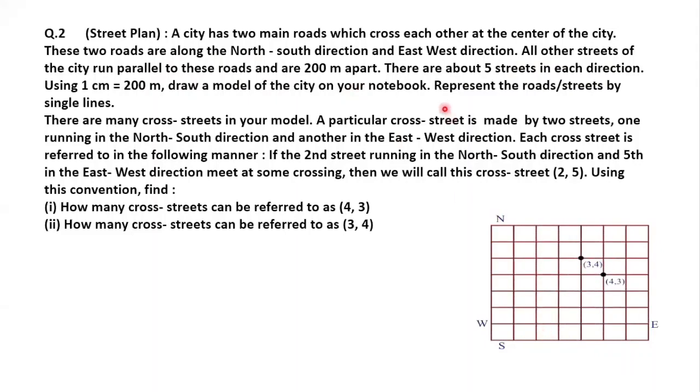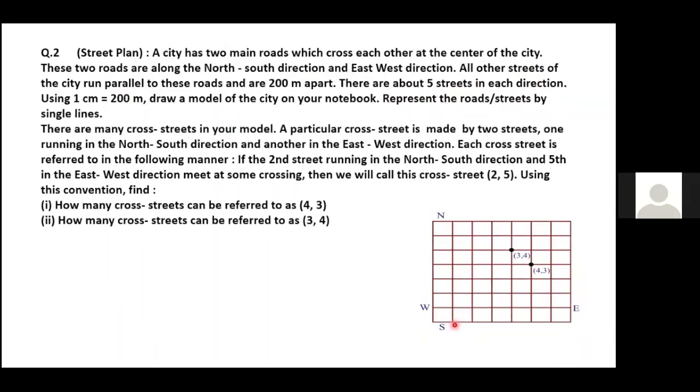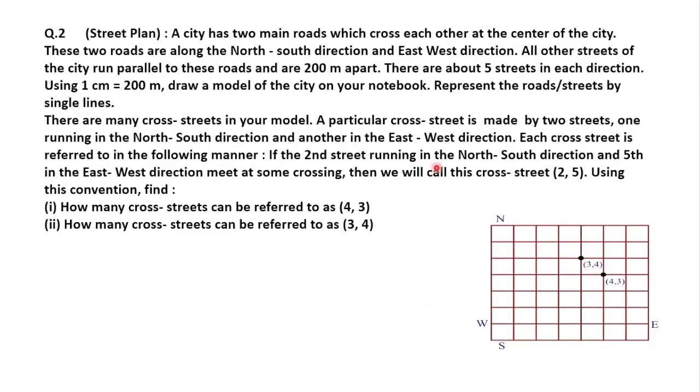So this is a picture. There are about 5 streets: north, south, east, west. They are telling us they run parallel to the roads and are 200 meters apart. Each one is 200 meters apart. There are 5 streets in each direction: 1, 2, 3, 4, 5. Using 1 centimeter equals 200 meters, this one box represents 200 meters.